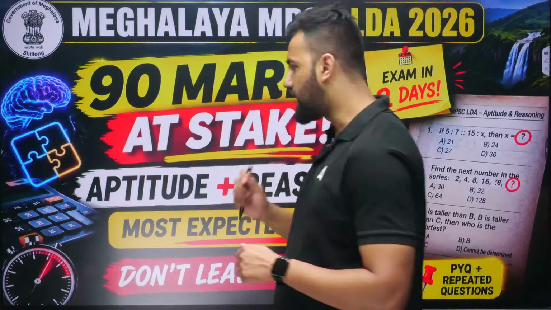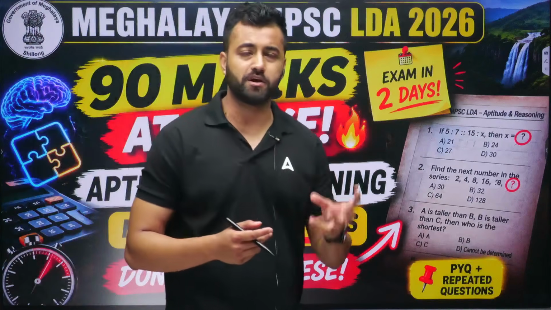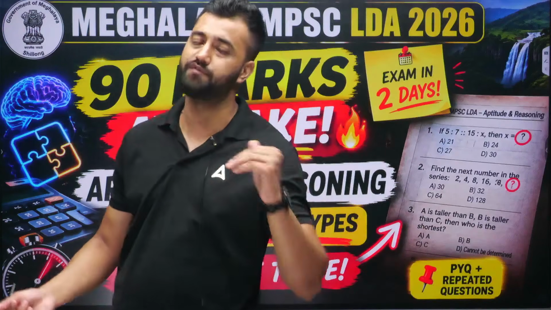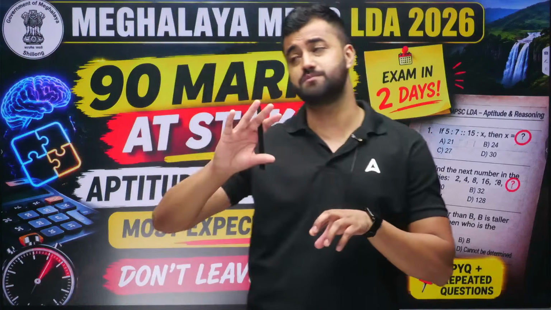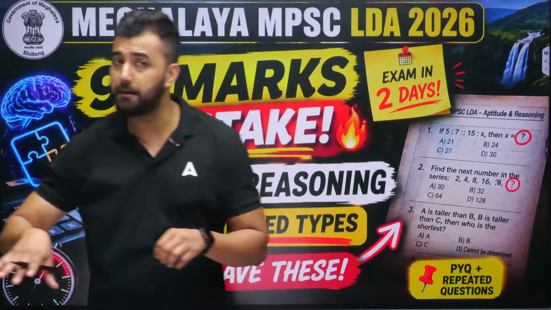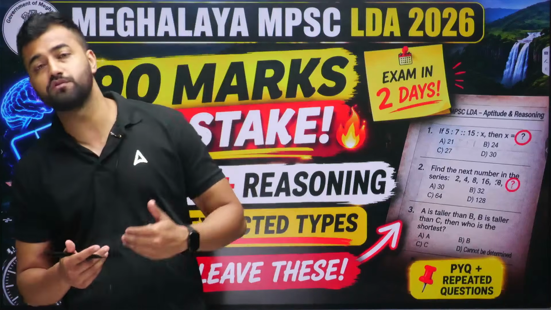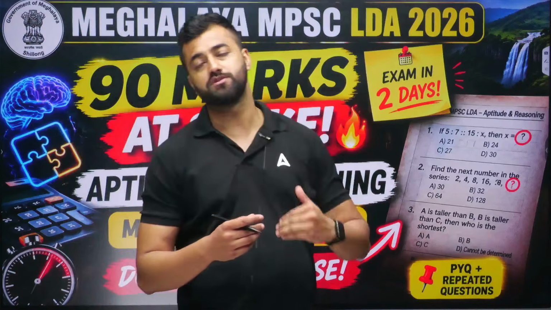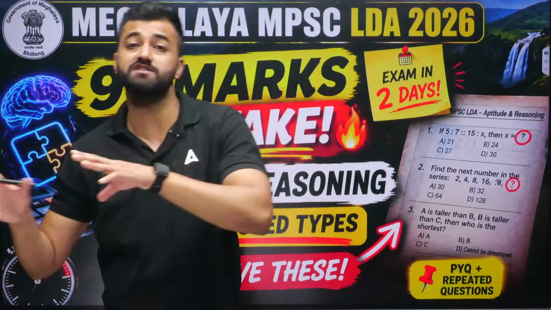So let's see what kind of questions we can expect in this upcoming LDA examination. Because if you check the previous year LDA examination that happened in 2025, major questions in mathematics were from your chapter number system. Maximum questions came from number system. So maybe this time the paper might be a bit different. We cannot expect the paper to be the same, or that our examiner will give the same type of questions from number system. So this time the weightage will shift towards the other topics which did not come last time.